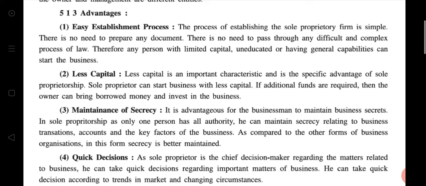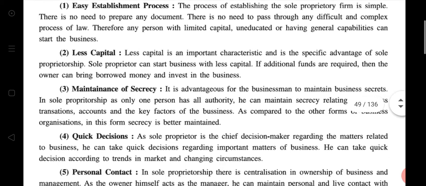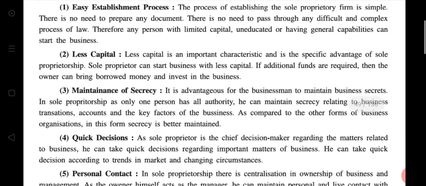The process of establishing a sole proprietary firm is simple. There is no need to prepare any document. There is no need to pass through any difficult and complex process of law. Therefore, any person with limited capital, uneducated, or having general capability can start the business. Clear? I already explained this in characteristics.